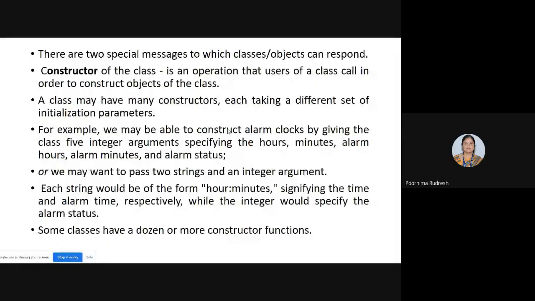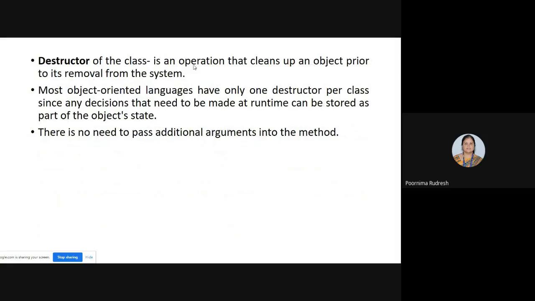So whenever the user wants to delete the object, he calls the destructor operation and deletes the created object. It is the operation that cleans up an object prior to its removal from the system. Most object-oriented languages have only one destructor per class, but we can have any number of constructors for a class. We have only one destructor per class, since any decisions that need to be made at runtime can be stored as part of the object state.